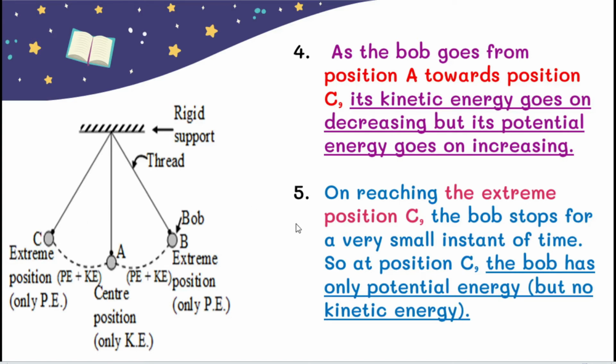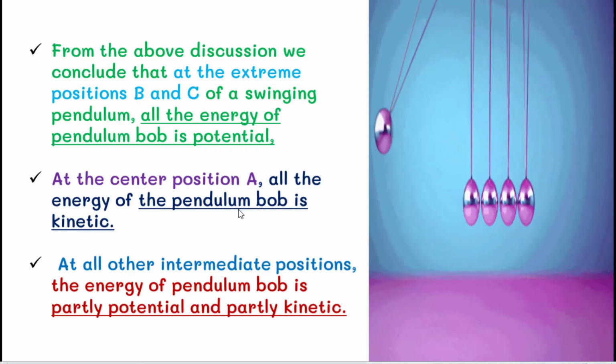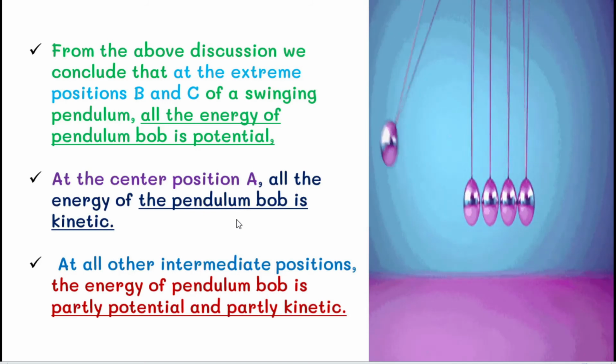So clearly they are given in the fifth point. On reaching the extreme position C, the bob stops for a very small instant of time. You can see this, the words very small instant of time. So at position C, the bob has only potential energy but no kinetic energy. So students, from the above discussion we conclude that at the extreme positions B and C of a swinging pendulum, all the energy of the pendulum bob is potential energy.